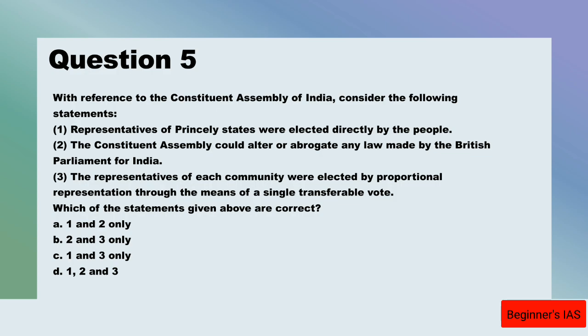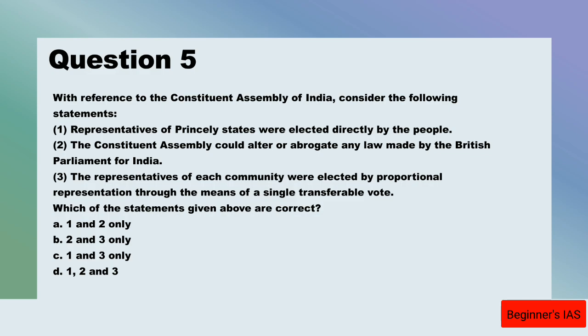So let us see. Statement number 1. This statement number 1 is wrong. Why? Since the representatives of princely states were to be nominated by the head of the princely state, which was not directly elected. It was only nominated. Therefore, statement number 1 is wrong. You can eliminate the options A, C, D. Therefore, answer for the question straight away, option B, 2 and 3 is correct.